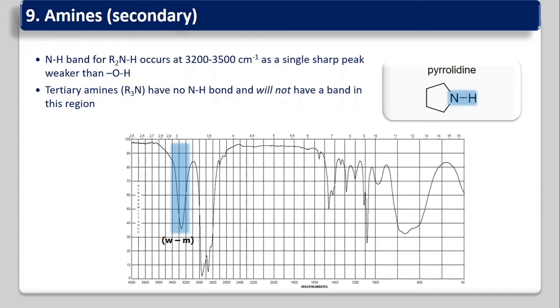Tertiary amines won't contain an NH bond, so you will not get any band in this region because there is no hydrogen at all. No NH frequency will be there. But a primary amine will give you a weak doublet around 3200 to 3500 centimeter inverse in the same region. A secondary amine is also there, but it will give you a weak V-shaped peak. And this is the deformation peak over here. So you can say that an amine might be present in our fingerprint region.